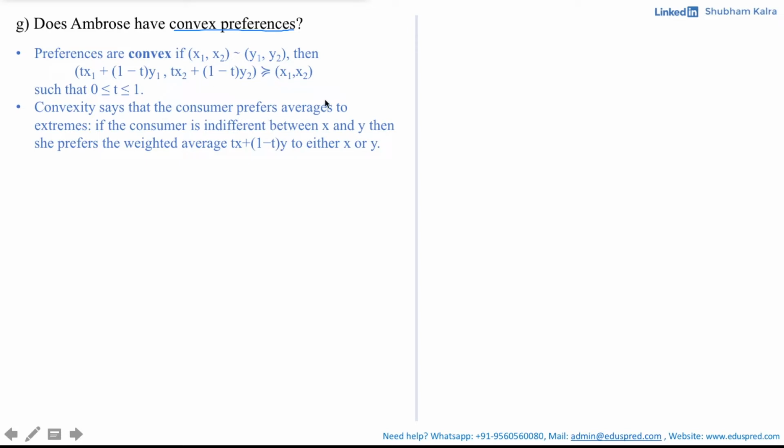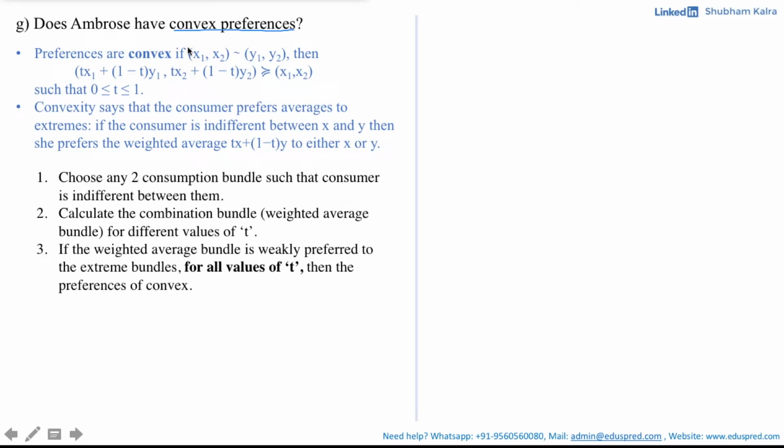Now, I know that this definition might seem a bit complex at first. So, let's break it down into three parts so that we can easily apply this definition to a question or any indifference curve to see if the preferences are convex or not. Your first step is that the consumer should be indifferent between two consumption bundles. So you have to choose any two consumption bundles such that the consumer is indifferent between them.